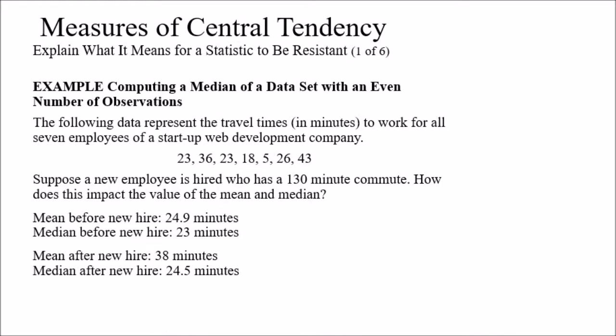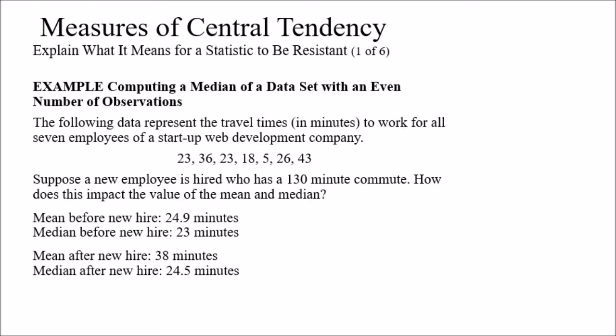Suppose a new employee is hired who has a 130-minute commute. How does this impact the value of the mean and median? Remember that we calculated the mean for this data before the new hire, and it was 24.9 minutes, and the median was 23 minutes. Now let's calculate the mean again after the new hire. It is going to be 38 minutes, and the median is going to be 24.5 minutes.